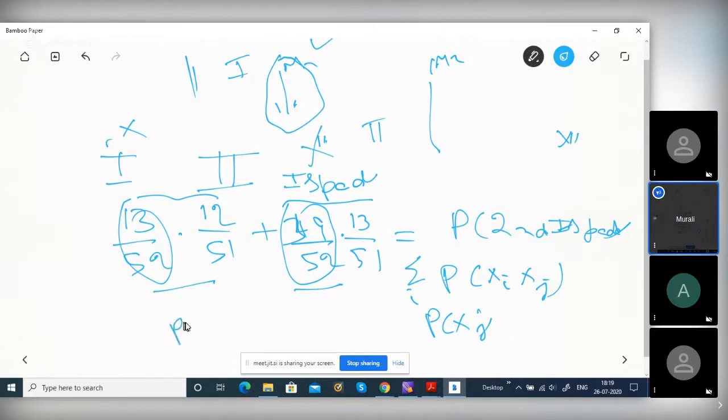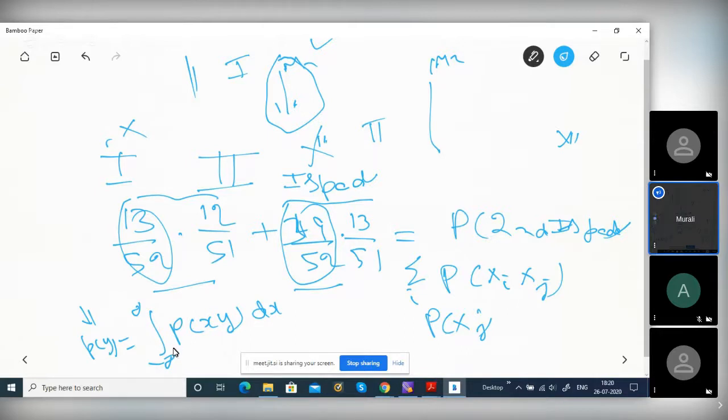P of x, y, integral dx from minus infinity to plus infinity. This will give the probability of y, the marginal of y. This is called the marginal probability density. Because this is a continuous PDF, the marginal probability density of y, you integrate this joint PDF over all possible values of x. Minus infinity to plus infinity is the extreme case.